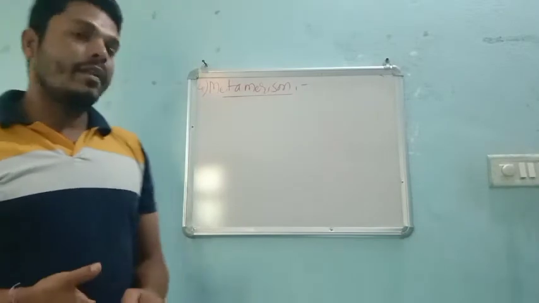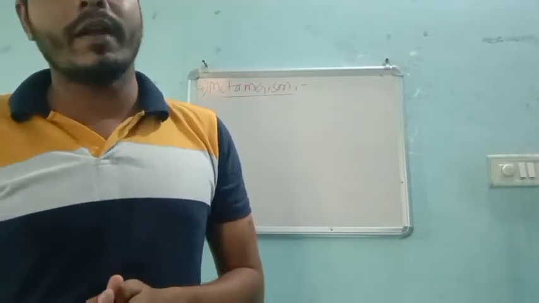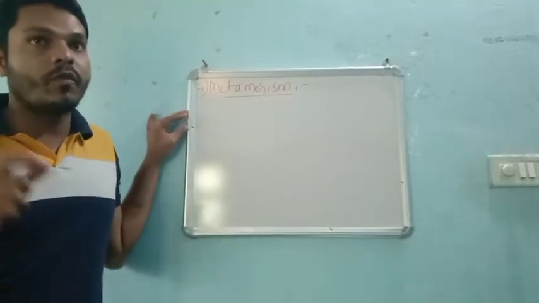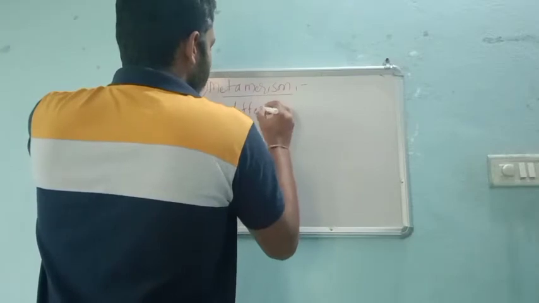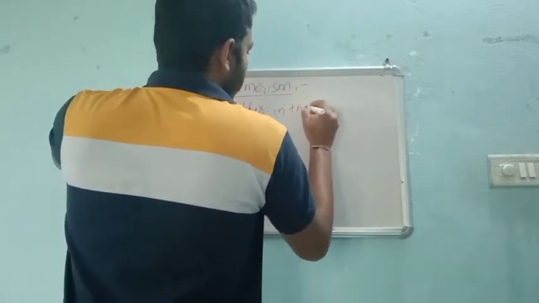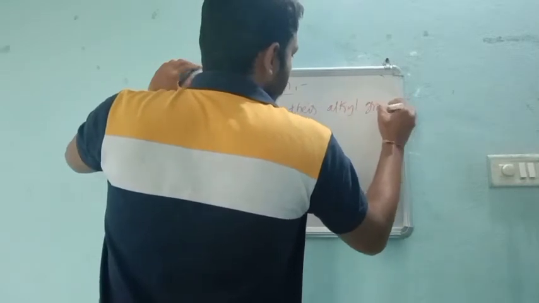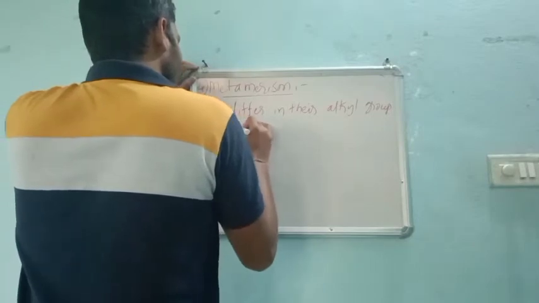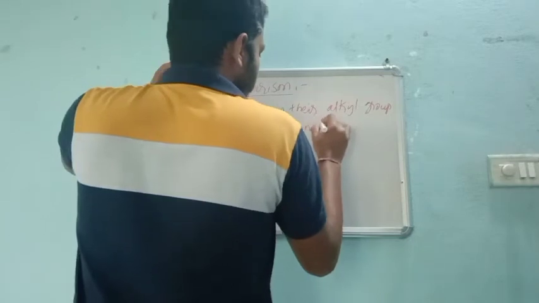Again, they have the same molecular formula, but they differ in the alkyl group attached to the functional group.